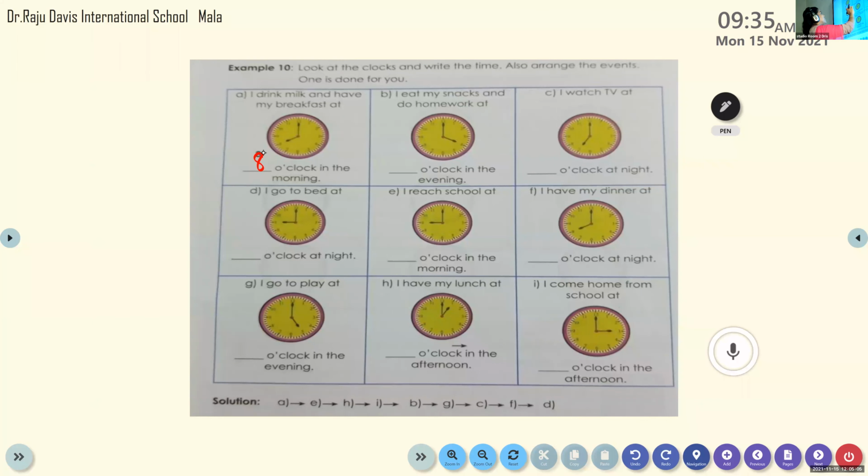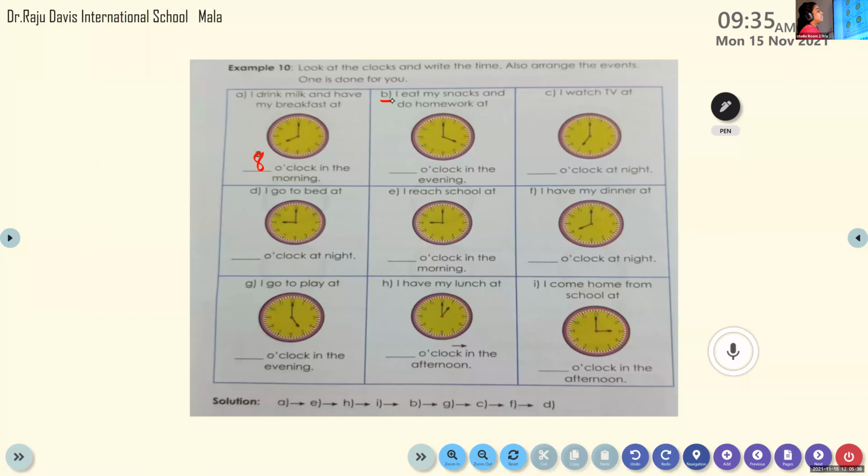Samanyaya, please unmute and tell me the second one. Okay, 1 minute. Samanyaya, please unmute. Okay. What is the second question? Please read it. Dash o'clock in the evening. No. Here at the top you can see this question. I eat my snacks.